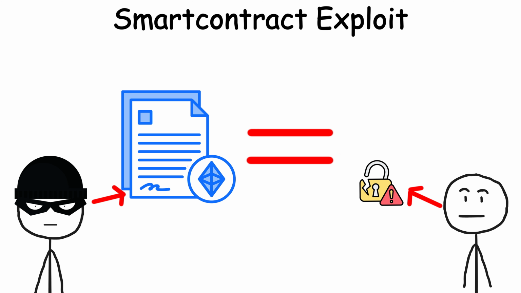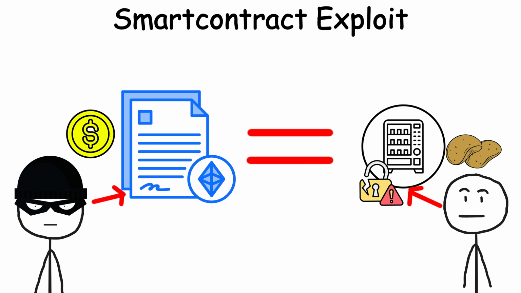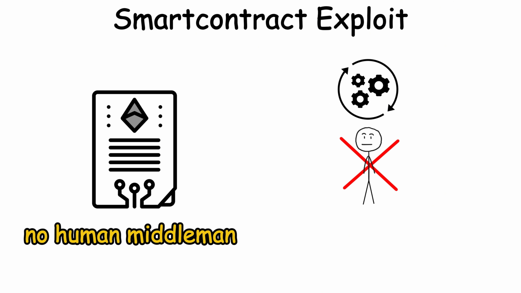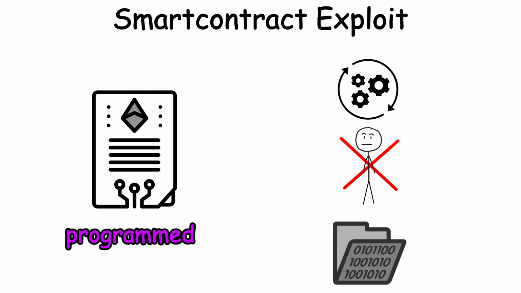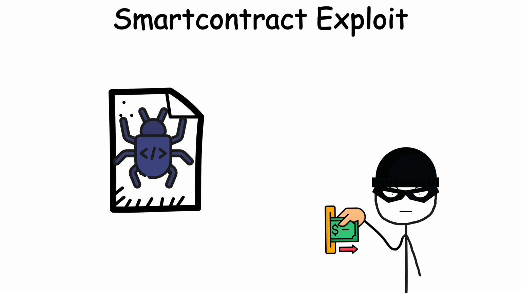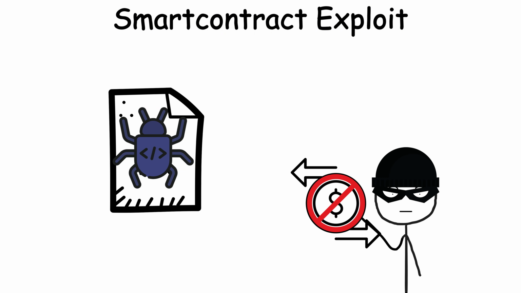Smart contract exploit. A smart contract exploit is like finding a loophole in a vending machine to get snacks for free. Smart contracts are like vending machines for crypto. Automatic, no human middleman, code running deals exactly as written. But if there's a bug in the code, attackers can drain funds, mint infinite tokens, or block transactions.